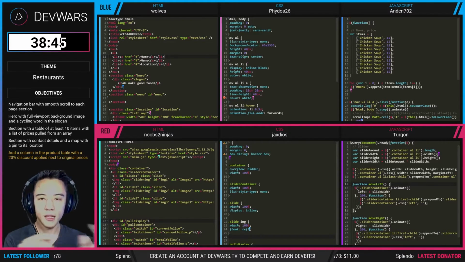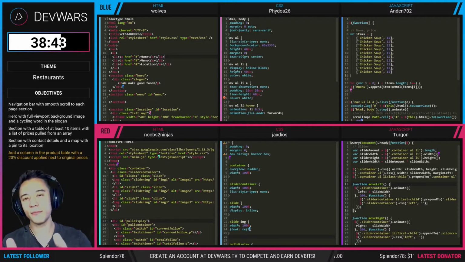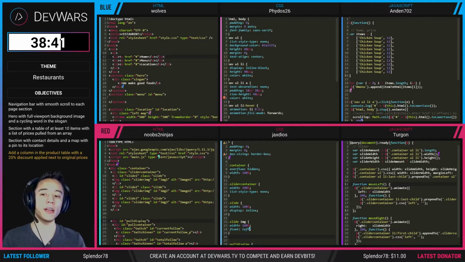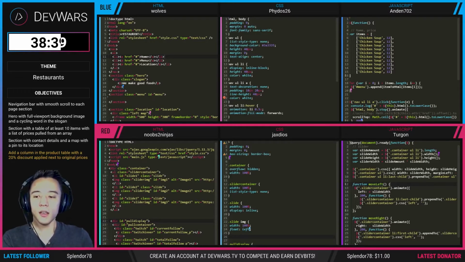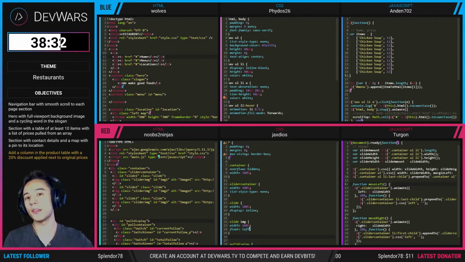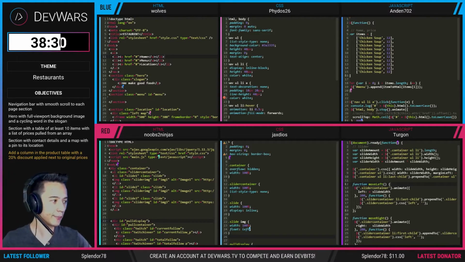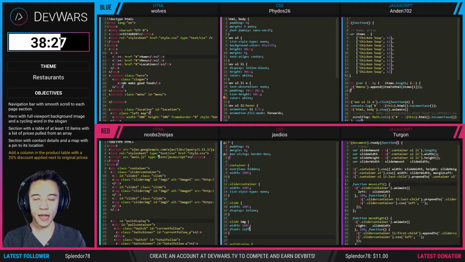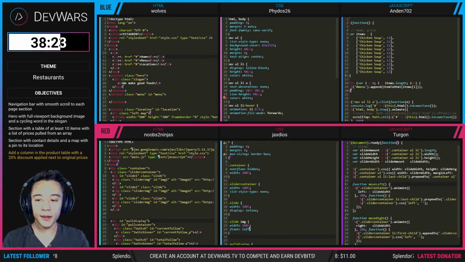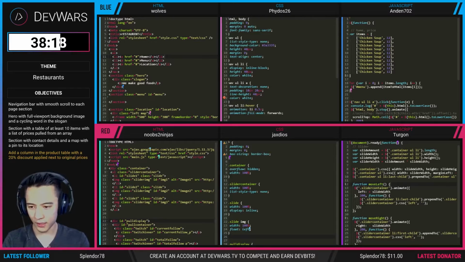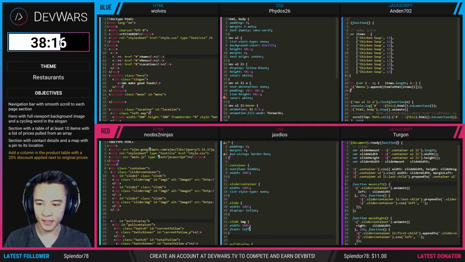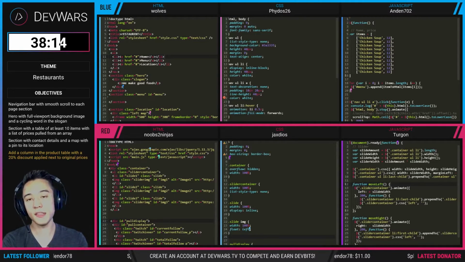Okay, so I want to remind you guys, for those of you who are worried about your bets, the DevWars bot that's sitting in here is actually logging everything that's going on in the chat. So in the rare circumstance that the bot crashes, well, I think what my moderator's telling me is that the bot did crash because E3 is going on right now.